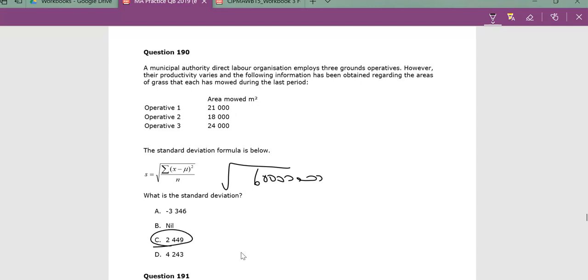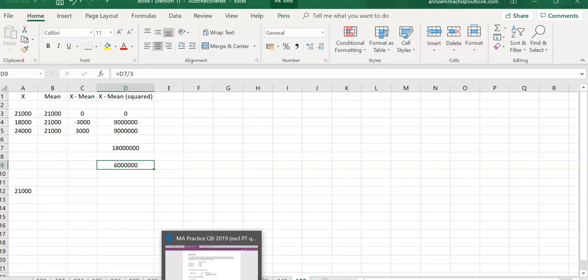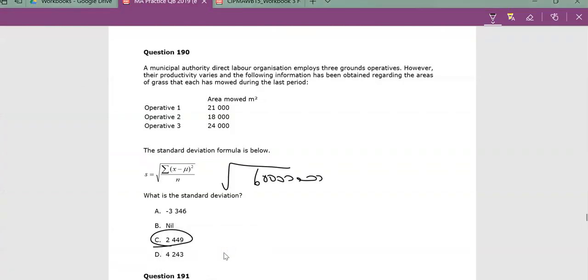You can see where we've got our figures from, right? You can see we're basically summing up. But just look at my spreadsheet again. You can see we've done all that. Then we have that, and then we divided that by 3 because that was the number of entries. And that's fundamentally what's going on with question 185 to 190. I will see you in the next set of videos.